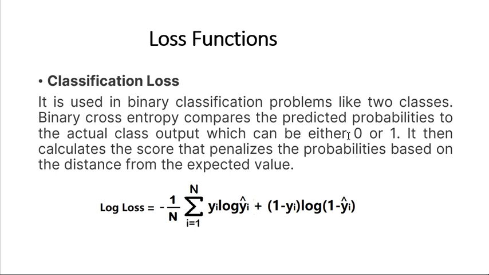Binary cross entropy compares the predicted probabilities to the actual class output, which can be either 0 or 1. It then calculates a score that penalizes the probabilities based on the distance from the expected value. So log loss is equal to 1 by n times, y actual times log of predicted value, plus 1 minus y actual times log of 1 minus predicted value. From this function we can calculate the loss.